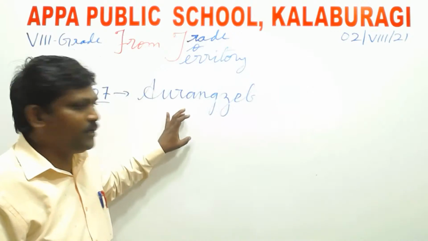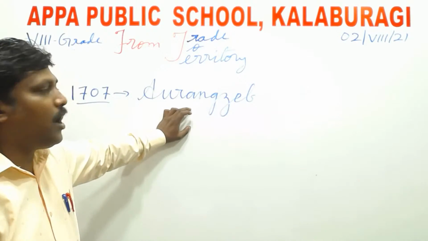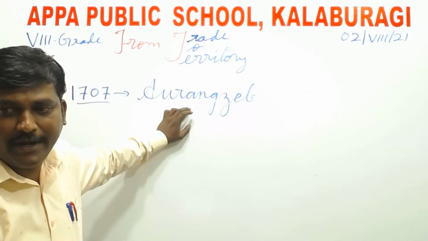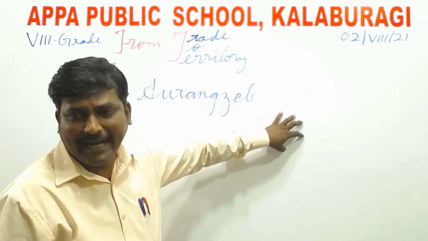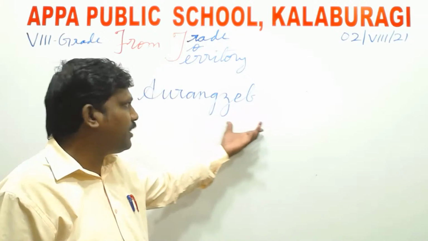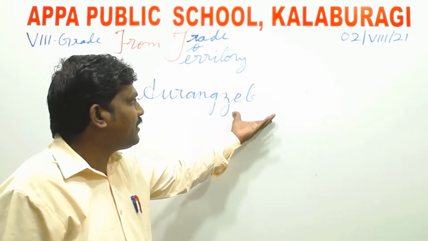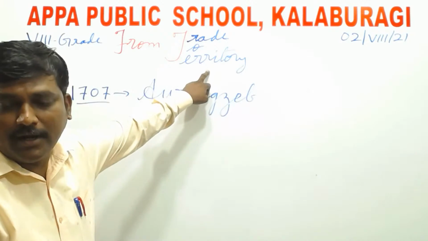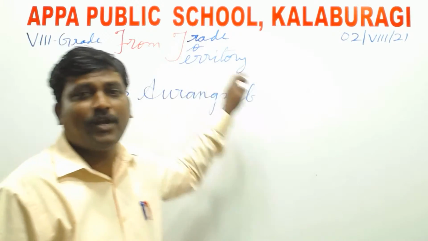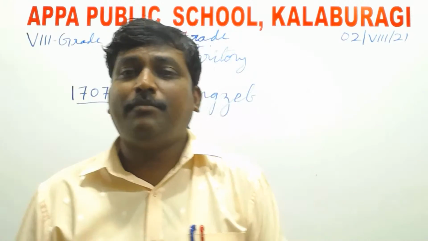So this was a small bit on how the territories of India in the Mughal Empire were divided, and how some small kingdoms came up, or some small territories grew independently from the Mughal Empire. They took care of those territories, right? Aurangzeb was the last ruler of the Mughal Empire who established control over a large part of India.